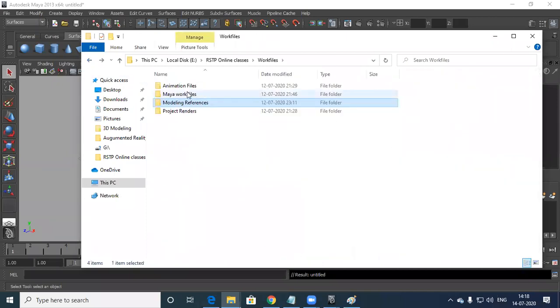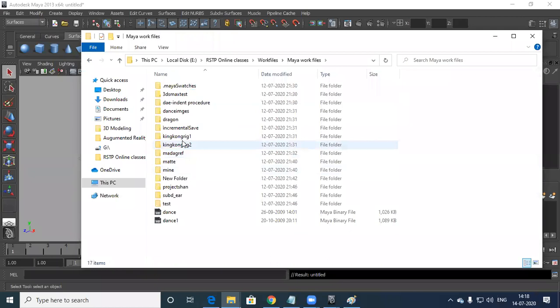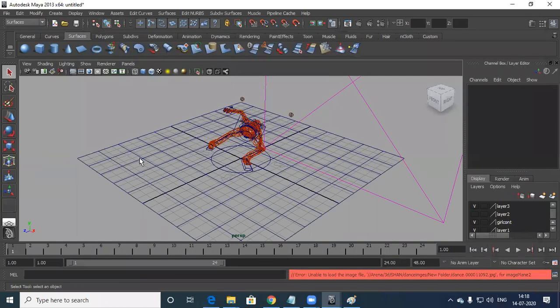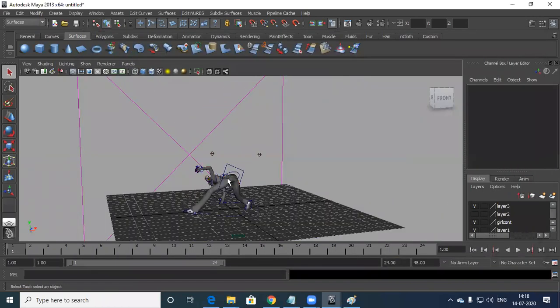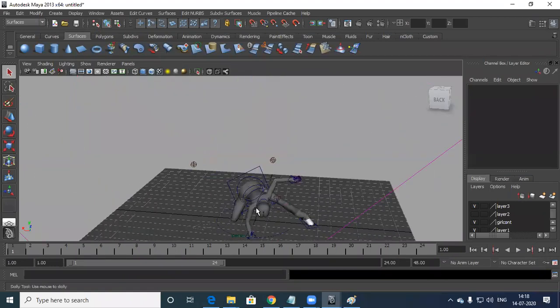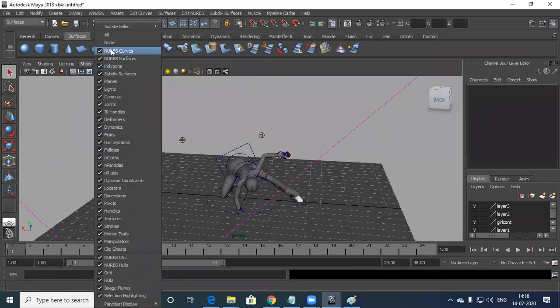These are the modeling references. I'll turn off curves, I'll turn off joints.